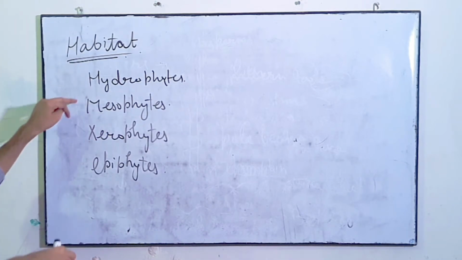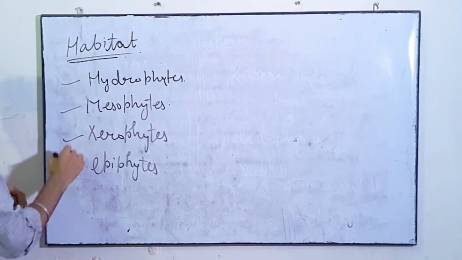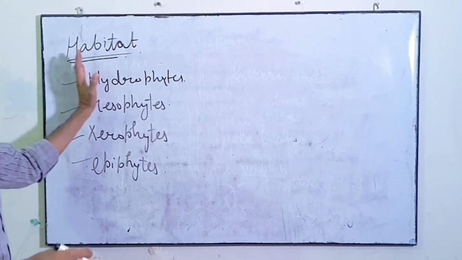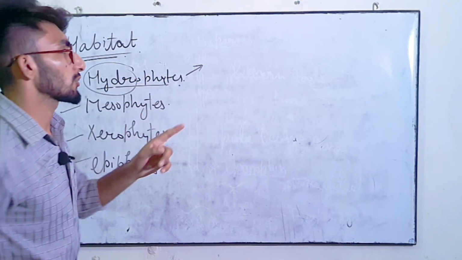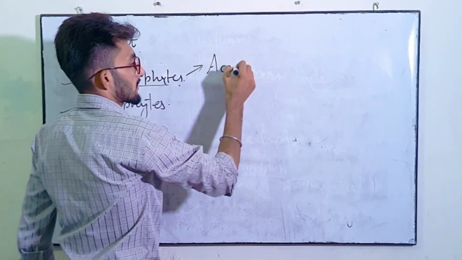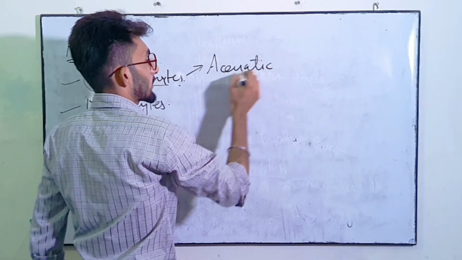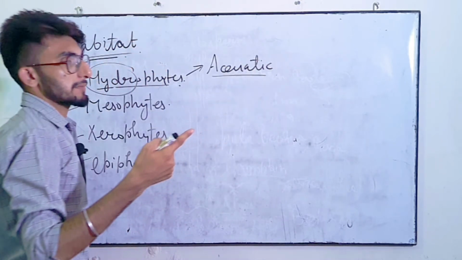First of all, hydrophytes. Hydrophytes are those type of plants which grow in the water, meaning aquatic plants. All aquatic plants are of different types.